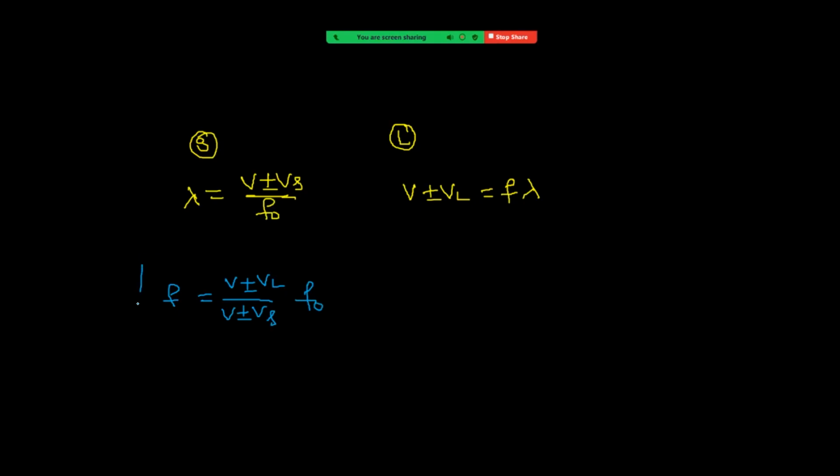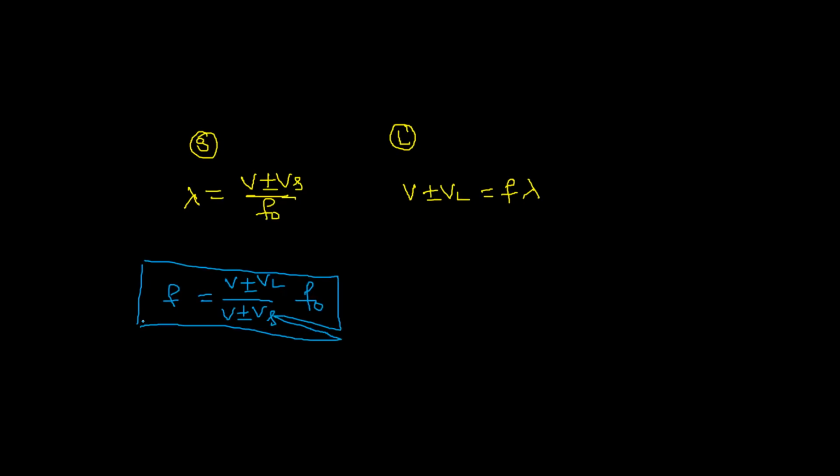So this is the result we are going to use in each and every problem. F is known as the apparent frequency and F naught is the original frequency. Right. So here we are taking all velocities with respect to the medium.